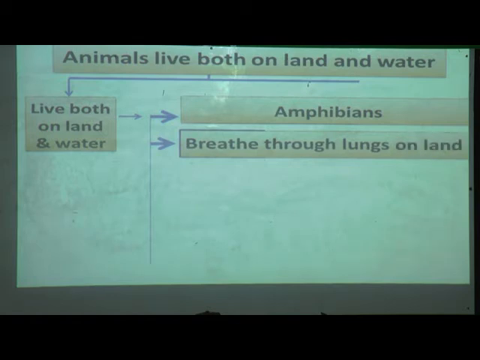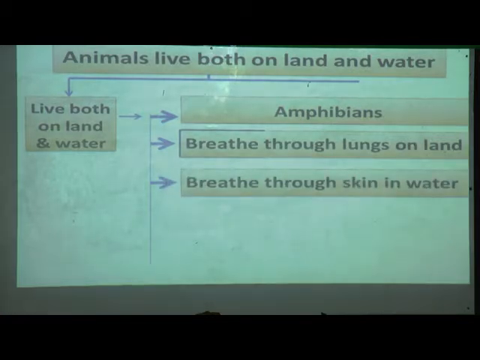They breathe through lungs on land, which means whenever they are on land, they use their lungs for breathing. They breathe through skin in water, which means whenever they are in water, they use their skin for breathing.